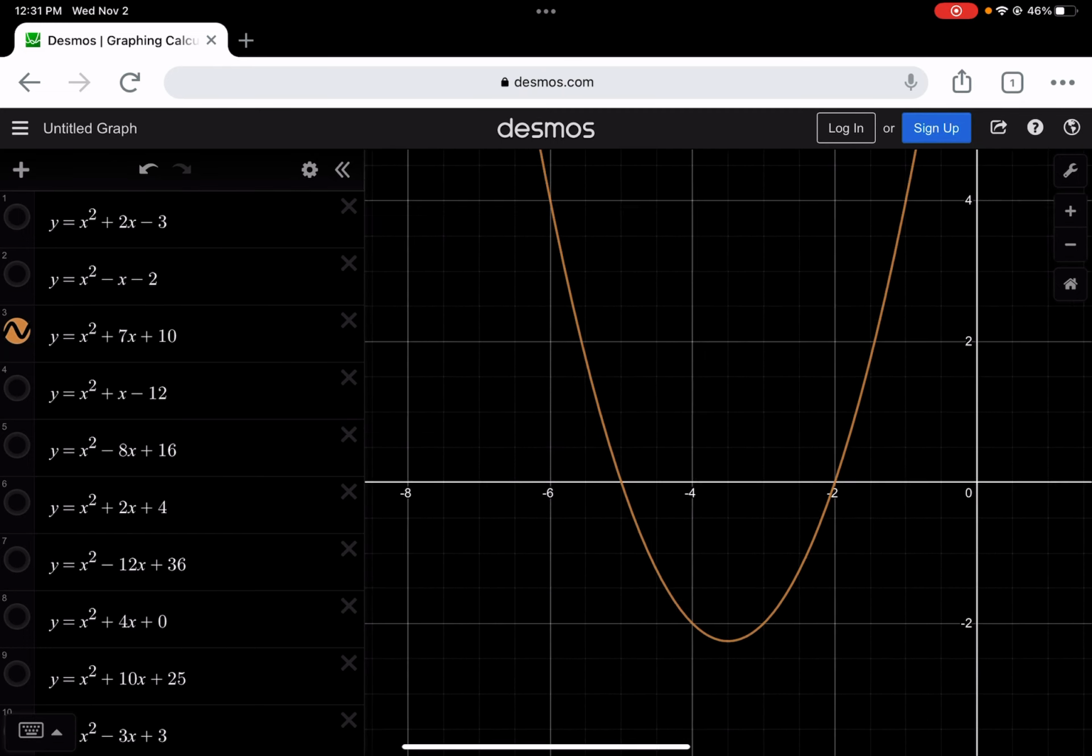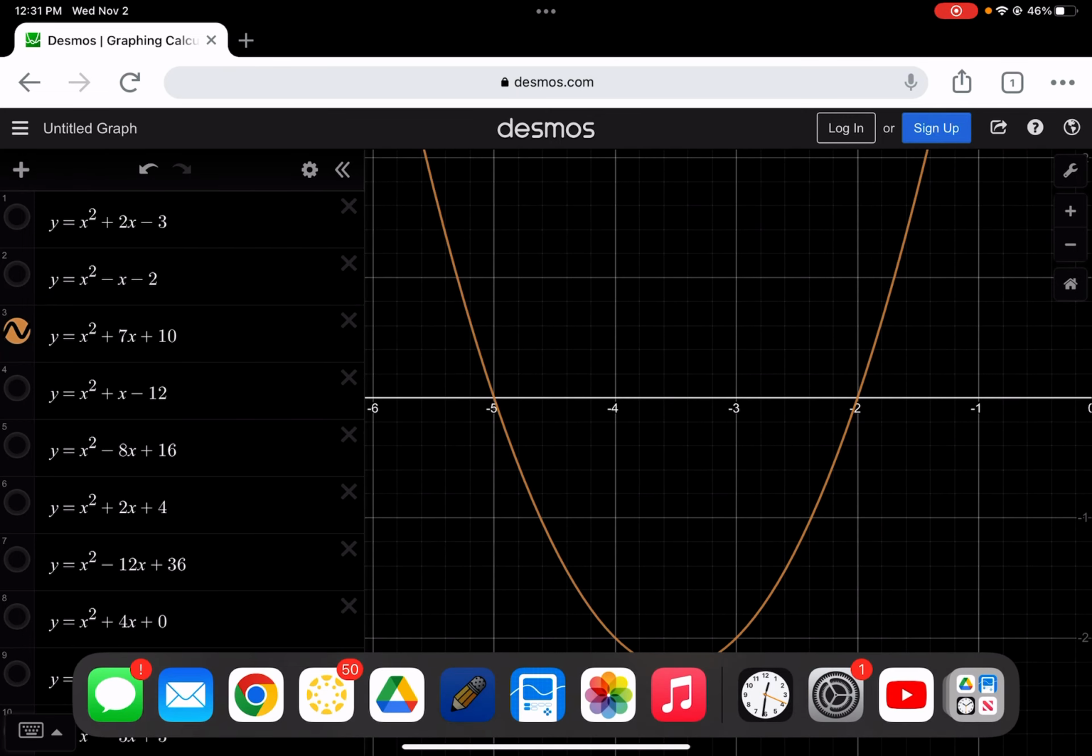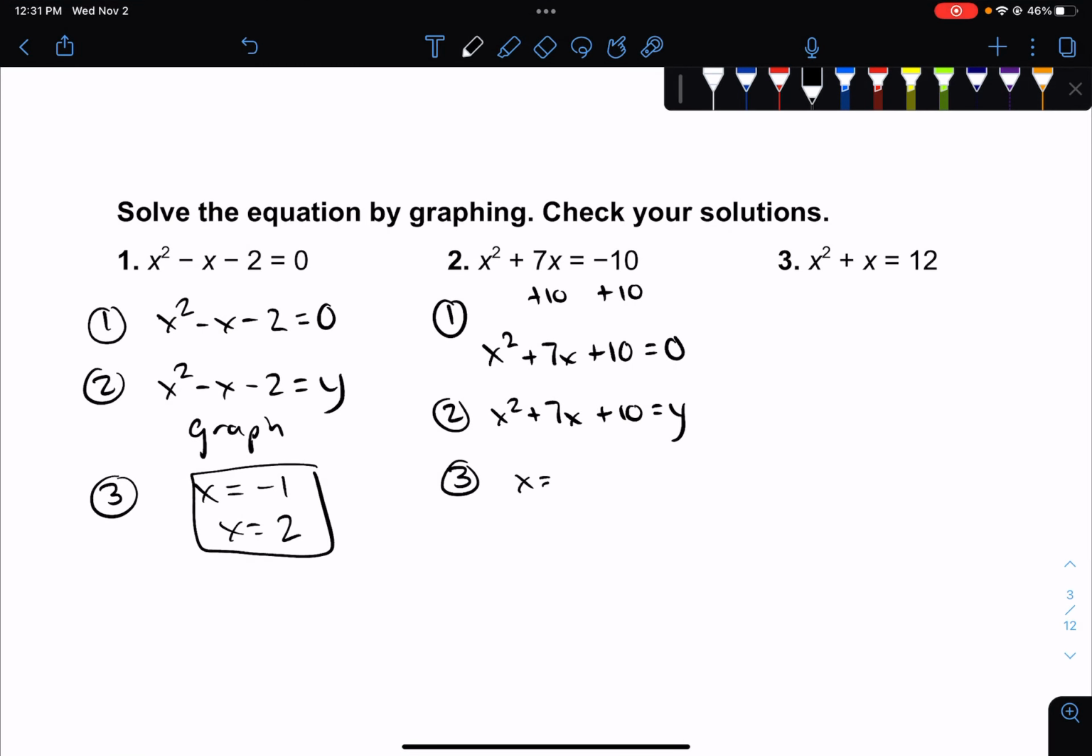This one I've got to scroll over a little bit. This one also crosses in two places. It crosses right here at -5, and it crosses right here at -2. So my answers are x equals -5 and x equals -2.